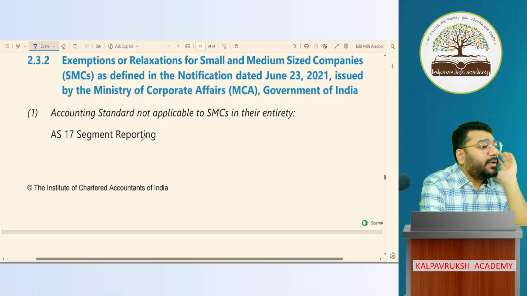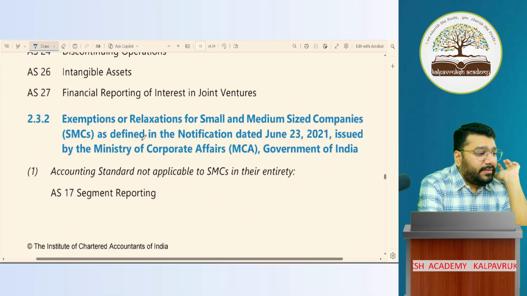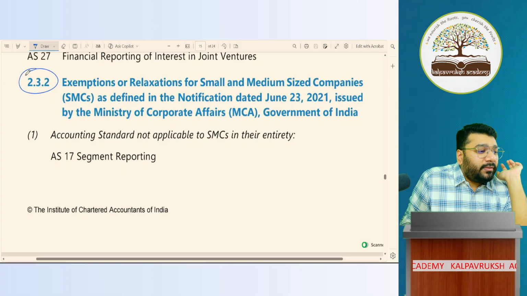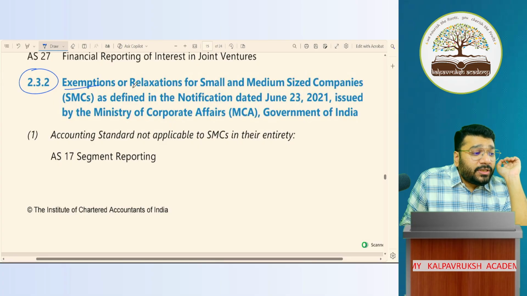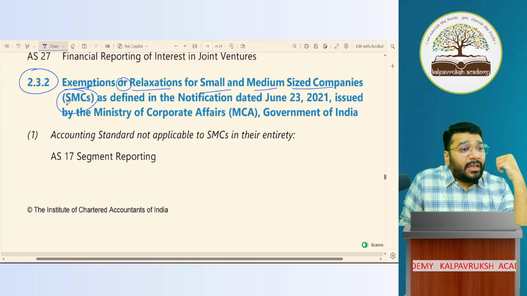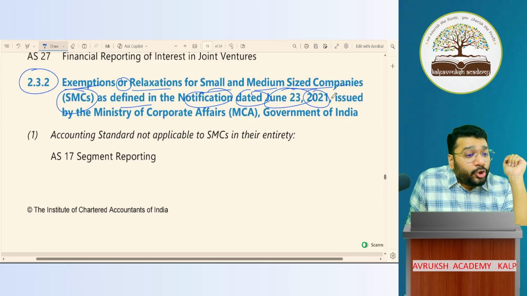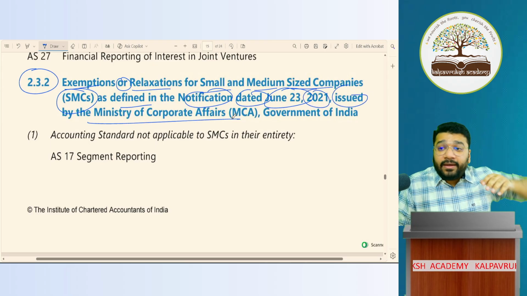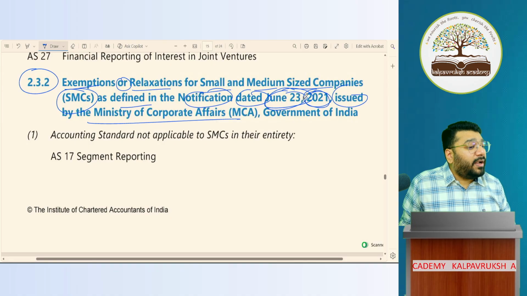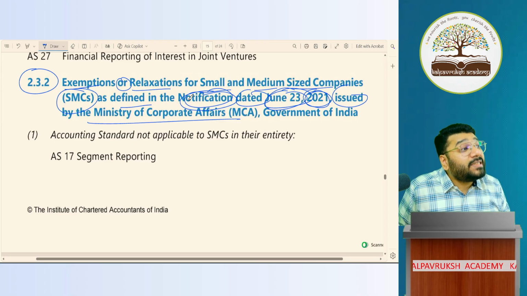If you go back to your chapter number 3, page number 3.15, in para 2.3.2, they are talking about exemptions or relaxation for small and medium-sized companies, SMCs. This is where SMC is defined. What is applicable or not applicable is defined in the notification dated June 23, 2021, issued by MCA. So on 23rd June 2021, MCA came out with a notification explaining who are SMCs and what exemptions are granted to them.